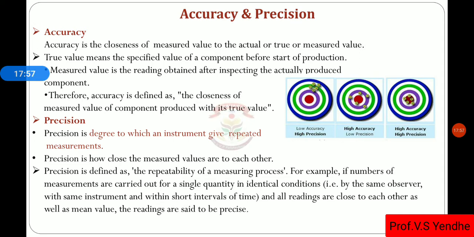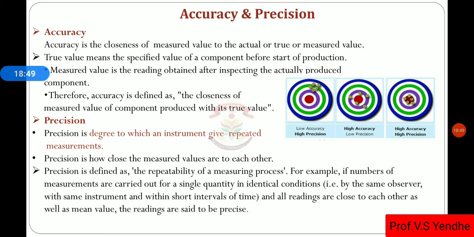For example, if a number of measurements are carried out for a single quantity in identical conditions, that means if we are supposed to measure 10 millimeter, and that measurement is carried out in identical conditions, that is by the same observer with the same instrument within a short interval of time, then if all the readings are close to each other, as well as the mean average value of all the readings, then all the readings are said to be precise.